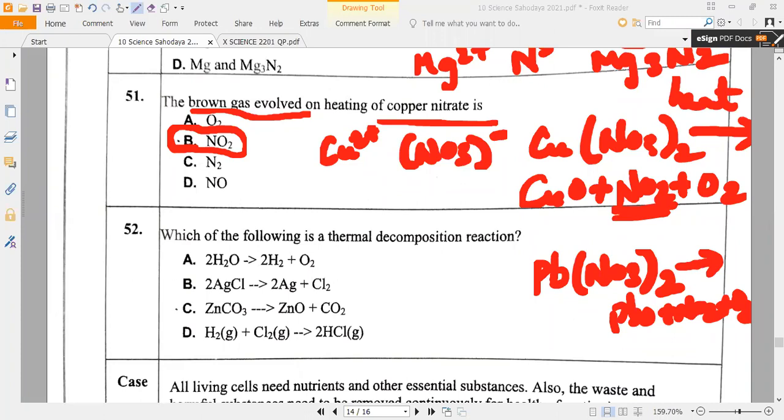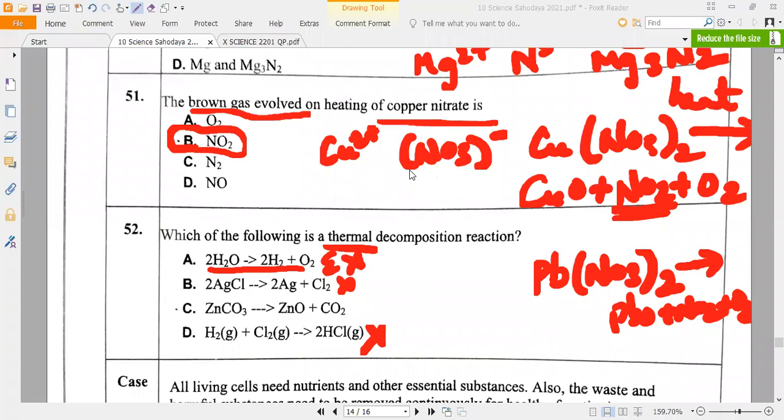So check it. Which of the following is a thermal decomposition? First one, electrolysis of water. Wrong. Second one, AgCl, photolysis. Next, zinc carbonate. First one, you can check it. This is combination reaction. You noticed it? Then what is the correct answer? Option C. Silver chloride, silver bromide, silver iodide all come under photolytic reaction. Yes, everybody.